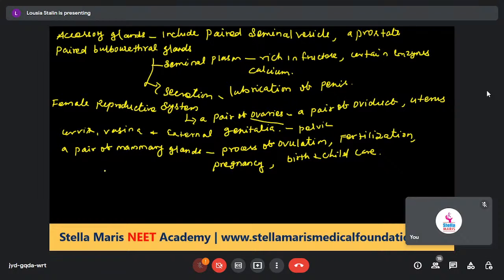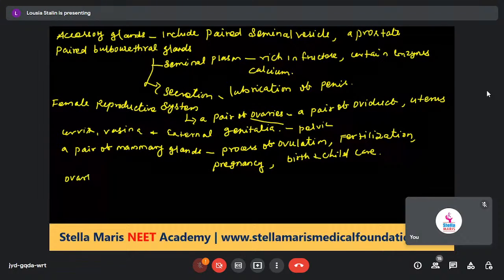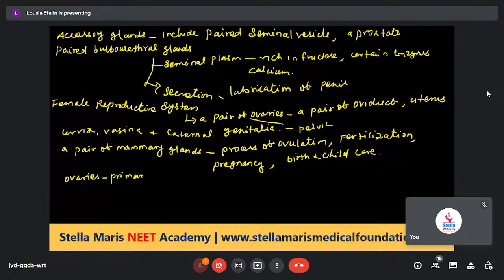Ovaries are the primary female sex organs that produce the female gametes. That female gamete is called the ovum or egg.